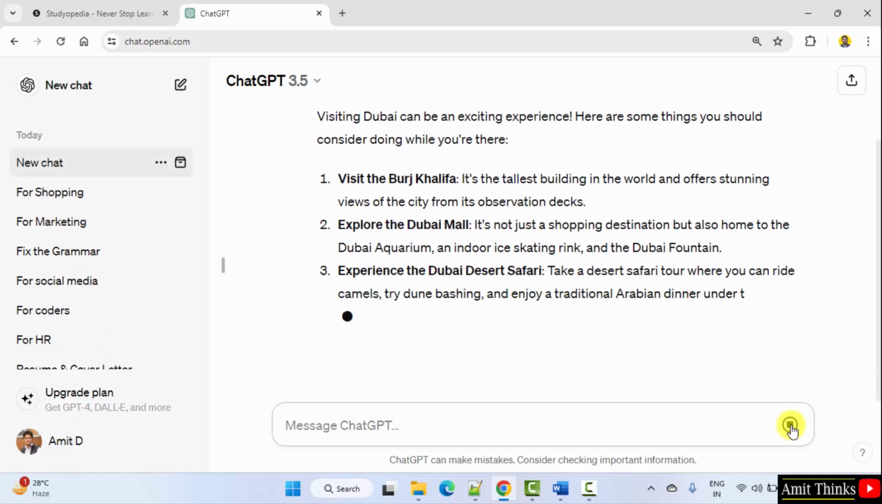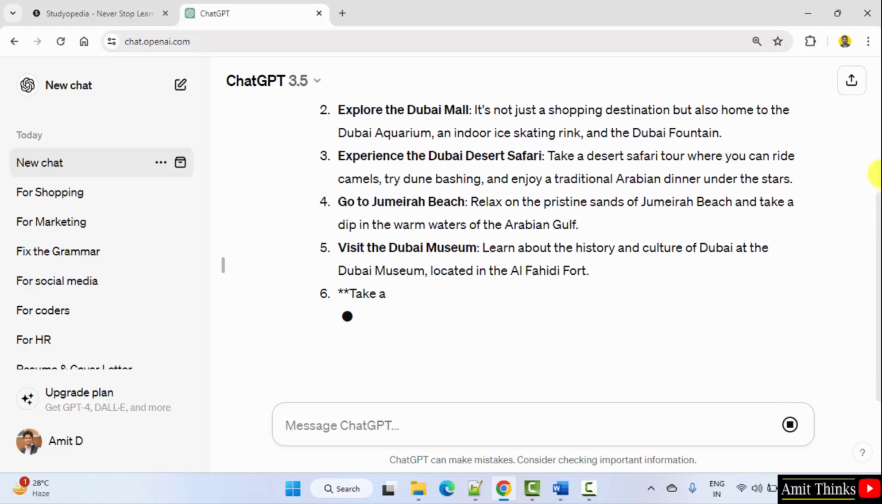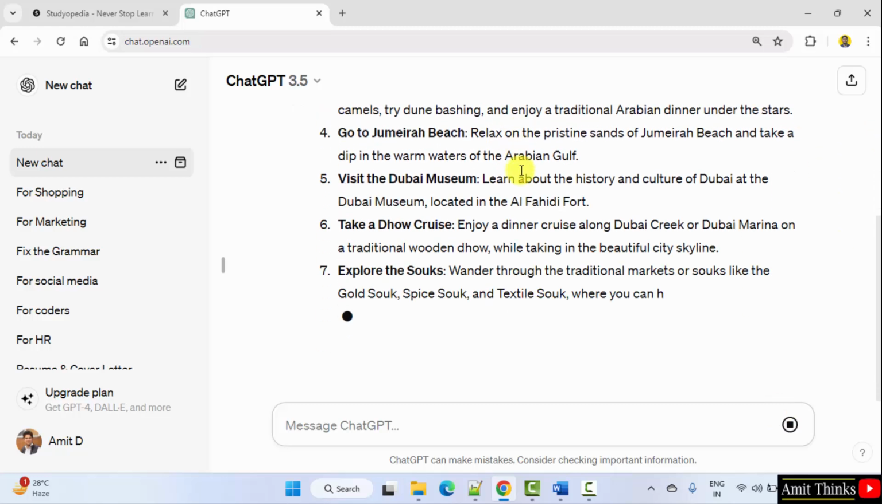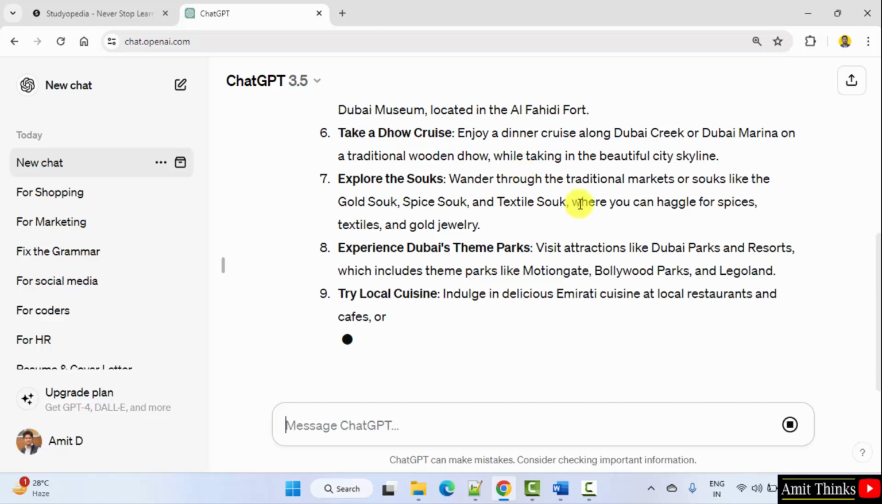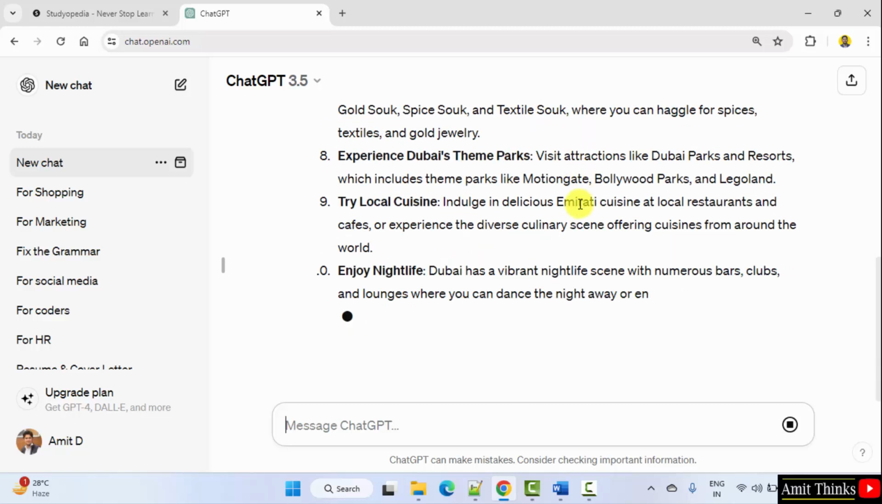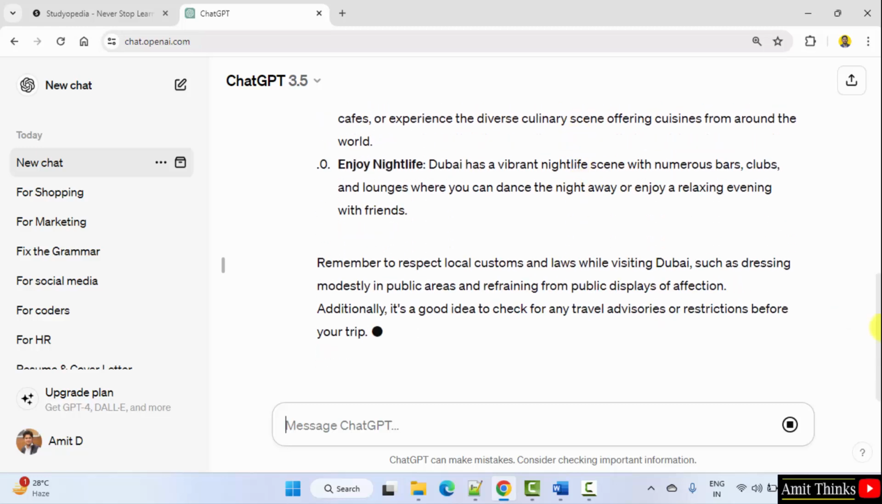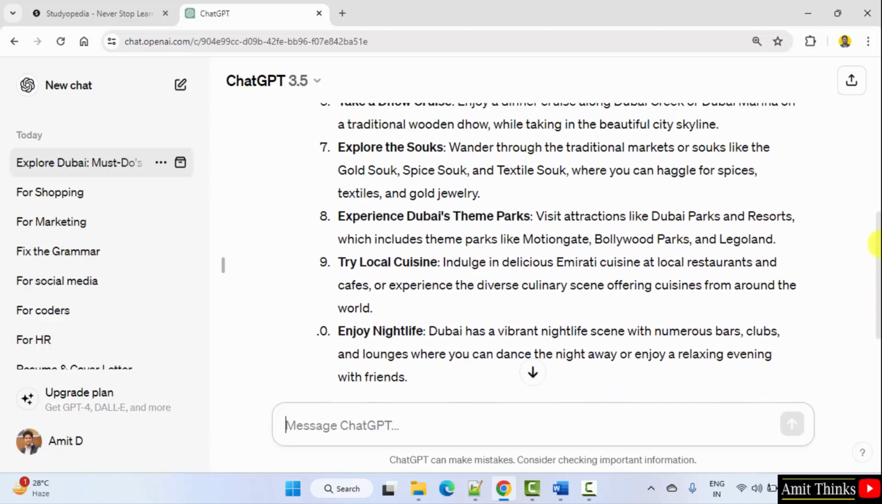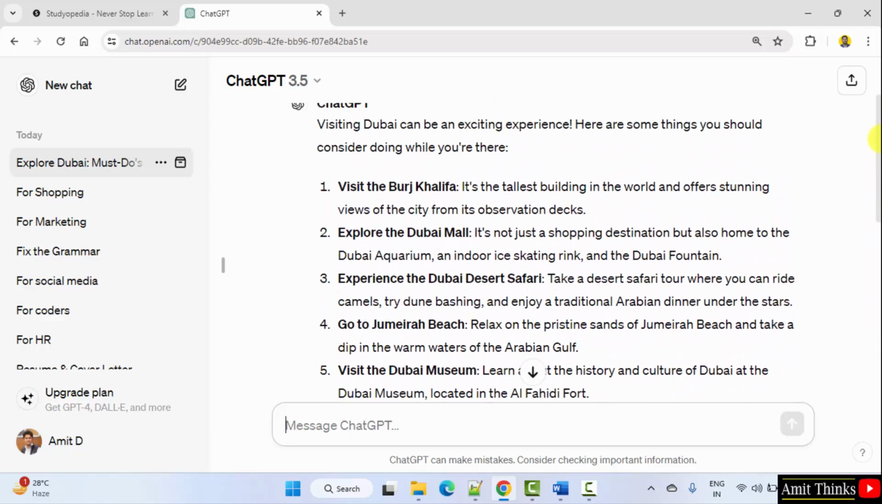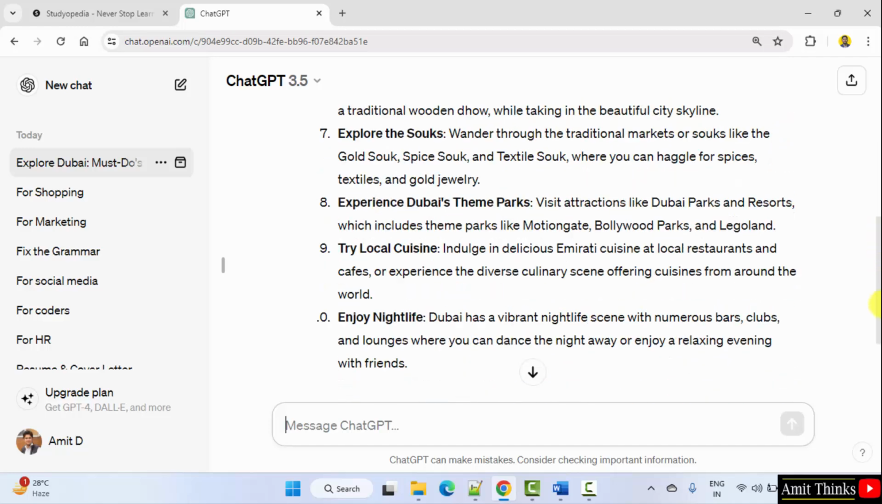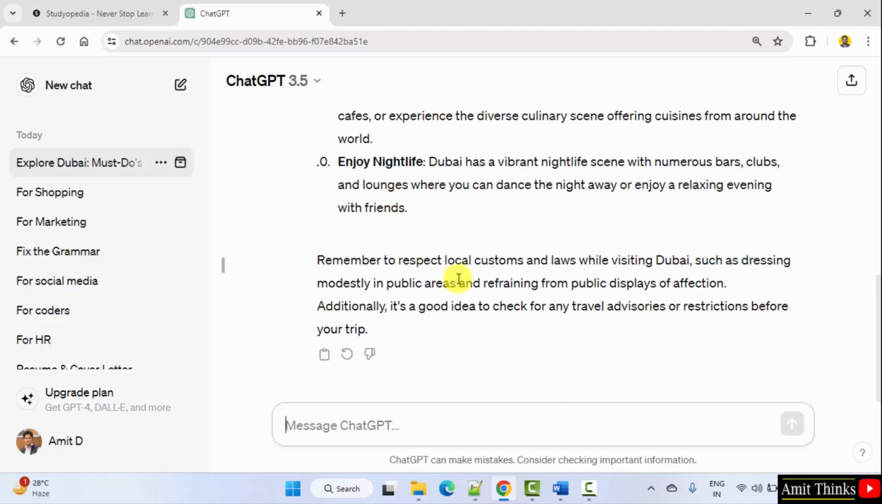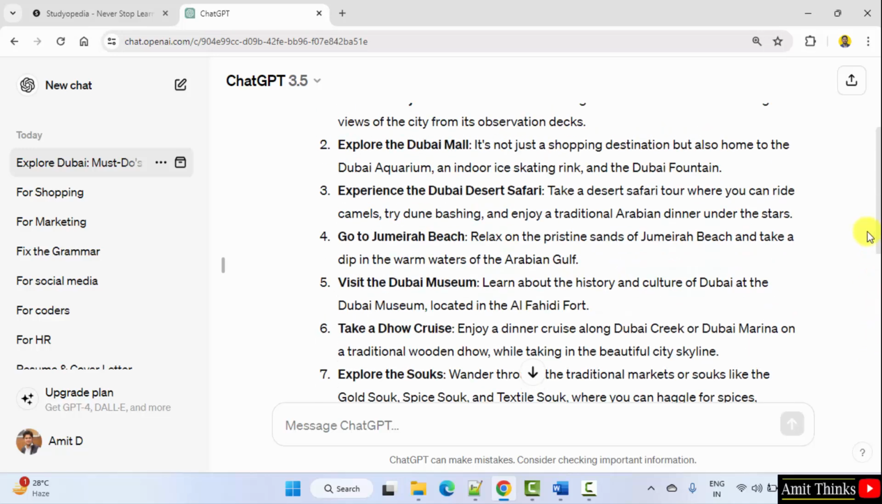So here are some places recommended by ChatGPT: Burj Khalifa, Dubai Mall, Desert Safari, Dubai Museum. So these are quite great and perfect recommendations by ChatGPT. Okay, here is a thing we should read. Okay, recommendations are also provided.